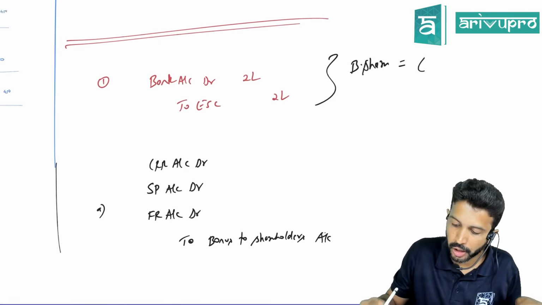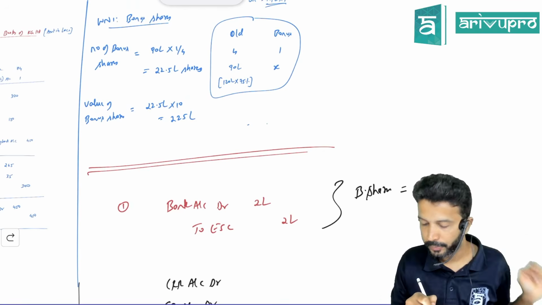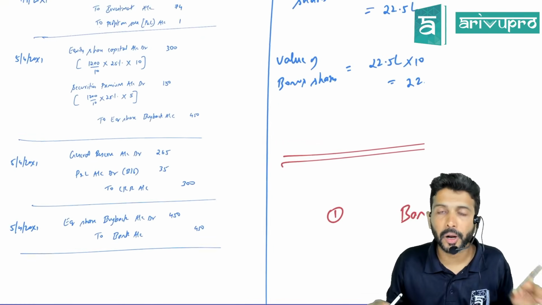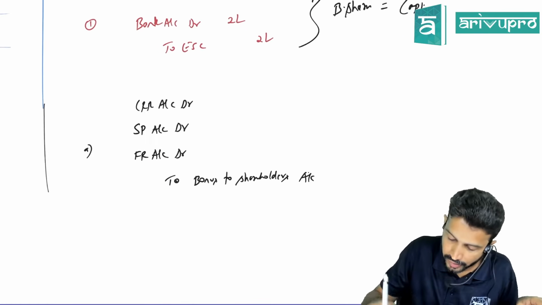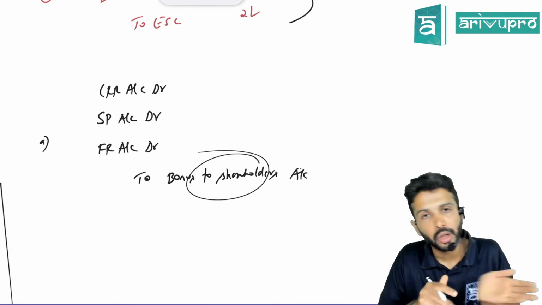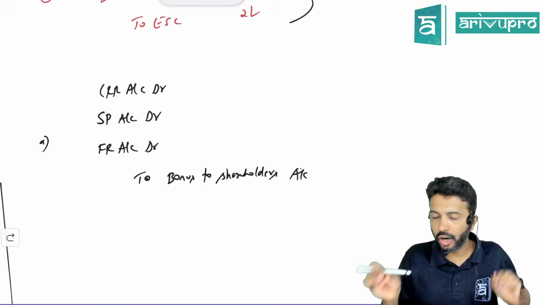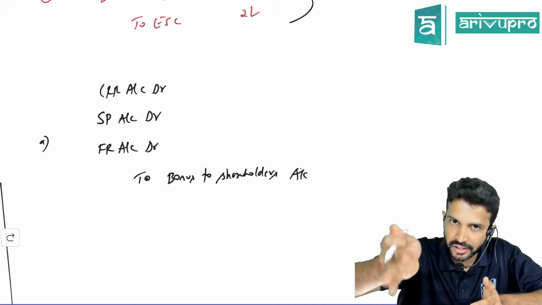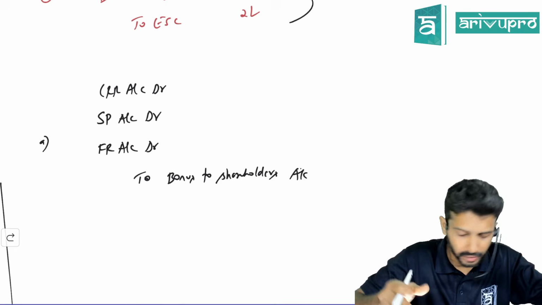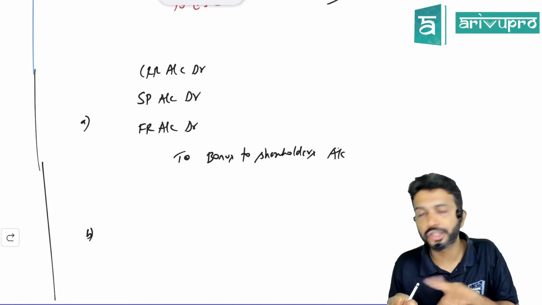Suppose in this problem, you're giving bonus of 225 lakhs. First I'll finish the sample entry, then go through it once again for your reference. You'll write reserve account debit to bonus to shareholders account. Is this an actual account or a dummy? Because there is a time gap between the day you pass the resolution to issue the bonus and the actual date when the bonus shares are allotted, this is a dummy account. It should get cancelled.